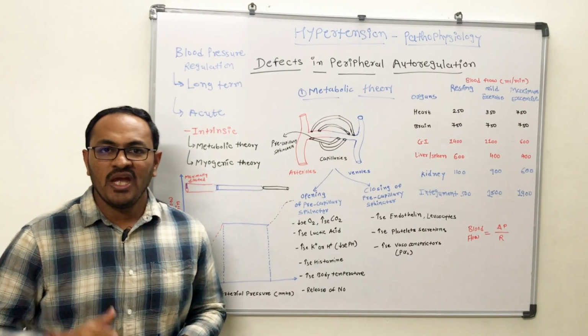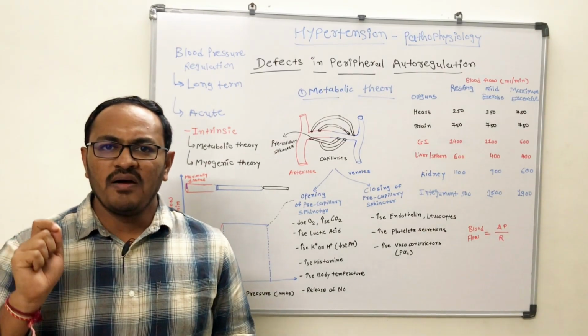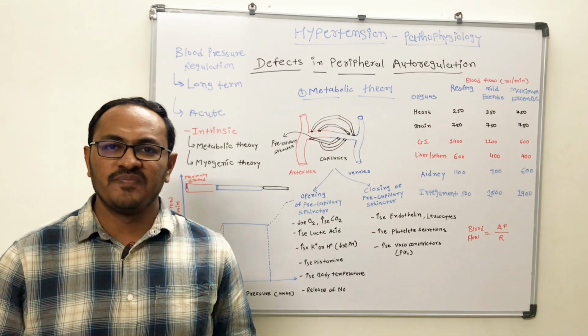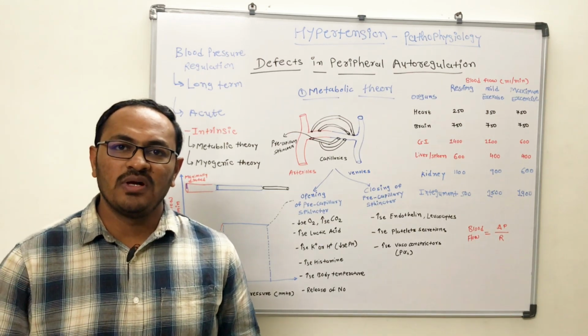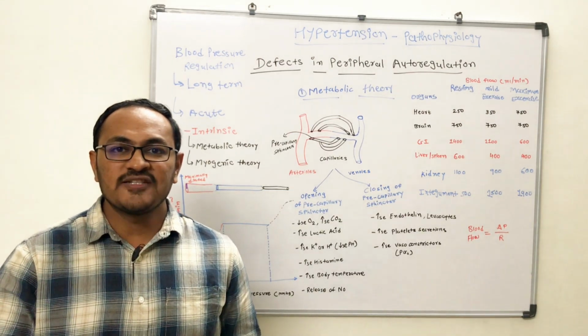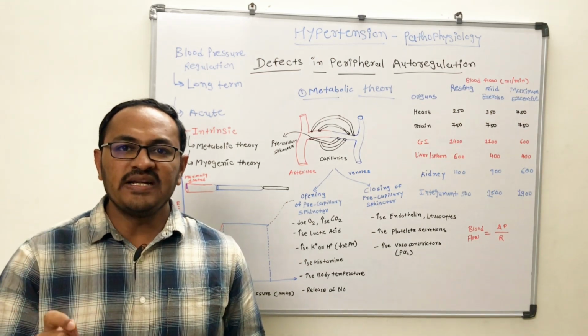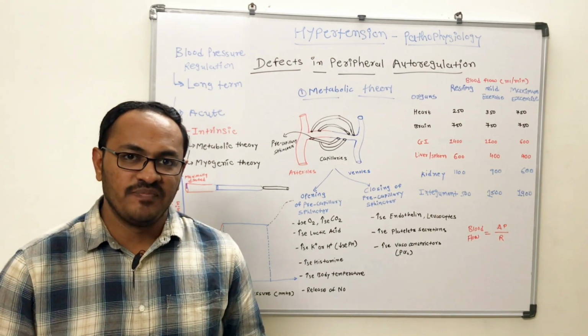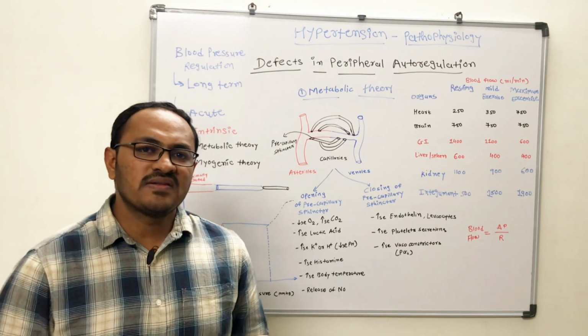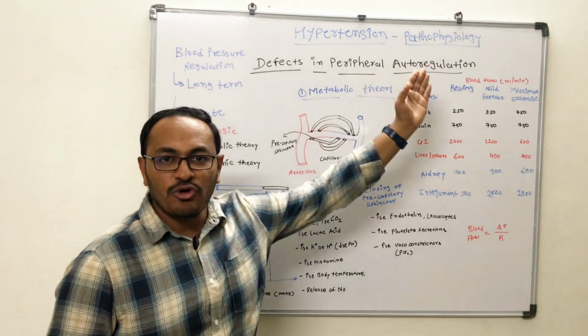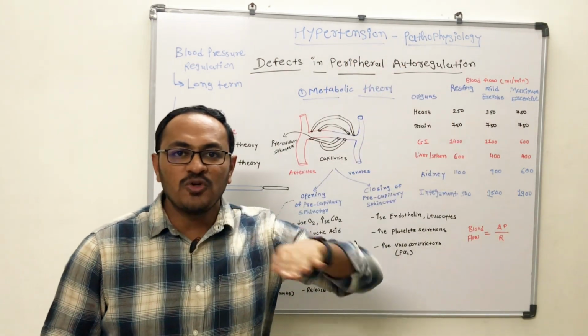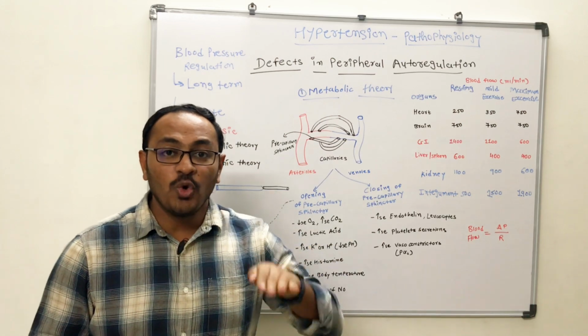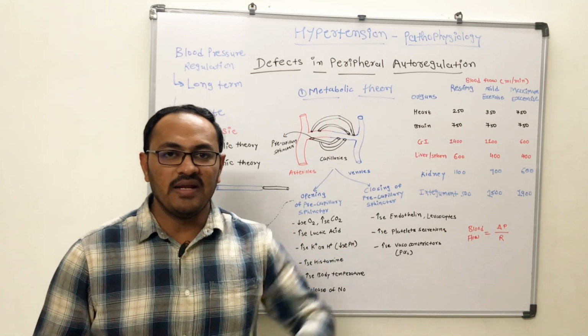Hello friends, in the previous video of pathophysiology of hypertension, we had discussed the humoral mechanism as well as the neuronal mechanism to maintain and regulate the blood pressure. Today, we will be discussing the peripheral autoregulatory mechanism, which controls the blood pressure at the local or peripheral level.